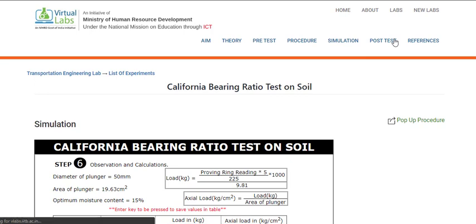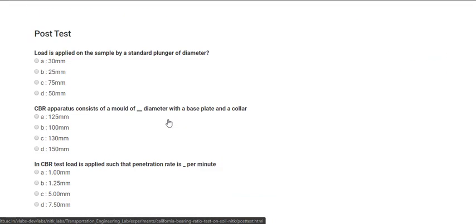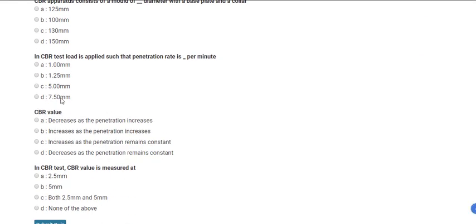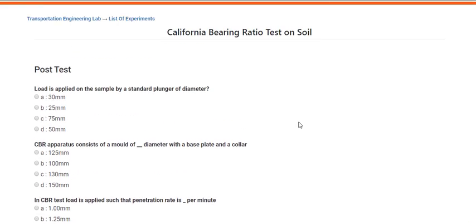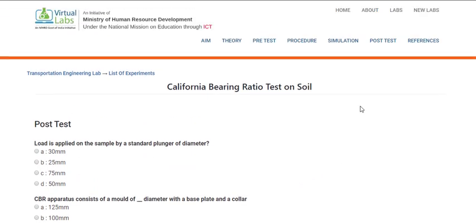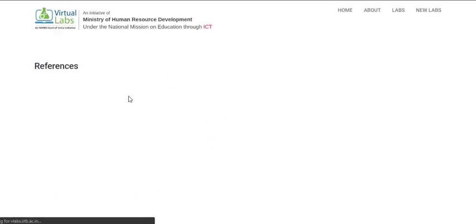Again, then you have a post test. Try to give answers to this and check. If you click on a wrong answer, it will give you why you have got the wrong answer. If you have any questions on this, please let me know. And then finally, the references for this experiment are here on this last page.